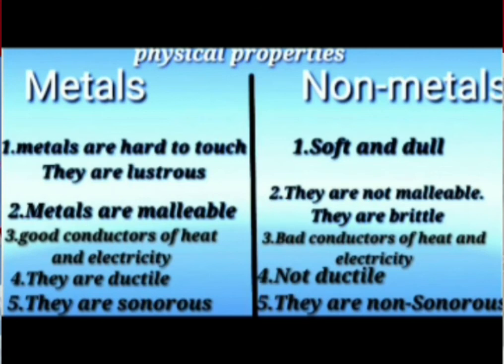We can draw them into thin wires. The non-metals are not ductile. And the fifth property is they are sonorous. Sonorous means metals can make sound. And the non-metals are non-sonorous.